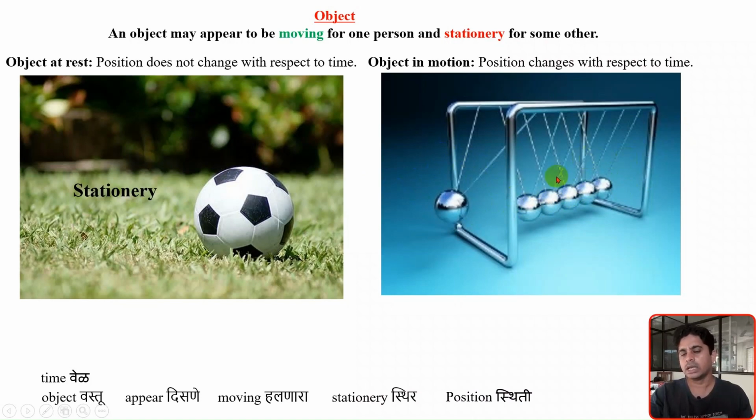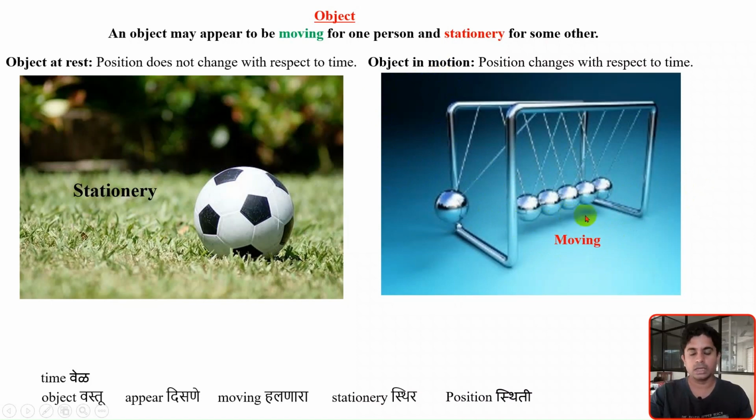Now in this case, if I consider the spherical ball as an object, the position of this spherical ball, or all the other spherical balls, is changing with respect to time. So now I can say these balls are in motion.